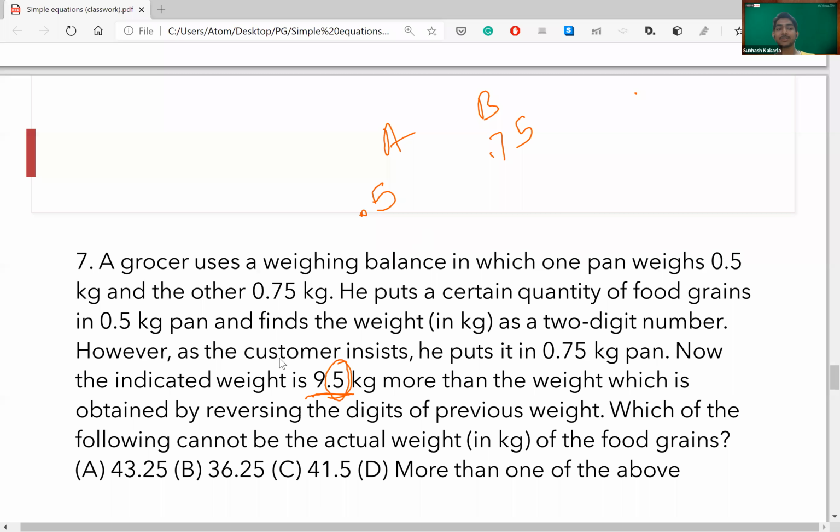So clearly, the actual trick through this question is figuring out how you get this 0.5 and the 9. Now, like I was discussing before, when does a 2-digit number and its reverse give you a difference of 9? When the units digit and the tens digit are separated by just one: 54, 65, 78. This part is clear, guys? Guys, I require a response from everybody, please, because this is an important part.